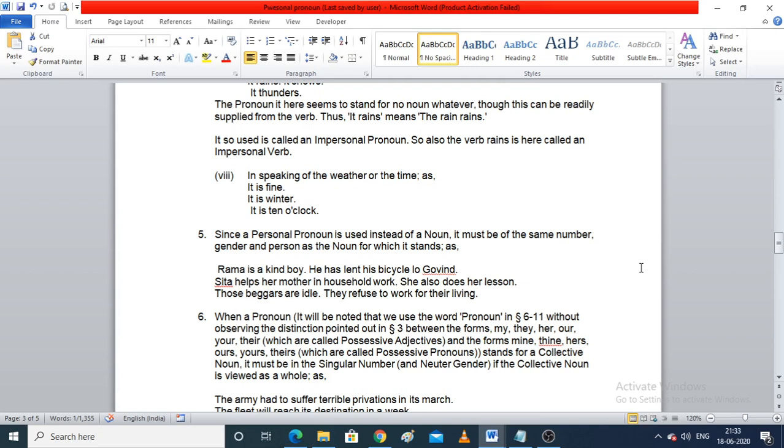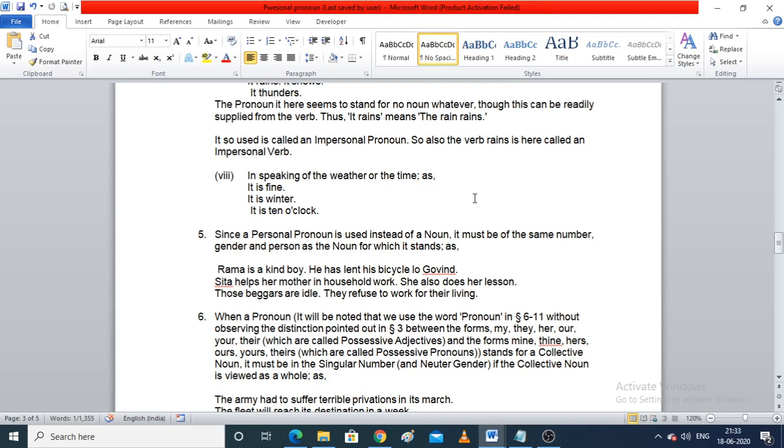For example, we cannot say Ramu is a good boy, they play in the playground. No, we should say Ramu is a good boy, he plays in the playground. Why? Because Ramu is singular, masculine. So we cannot use a plural word, they. We have to use a singular word which depicts a masculine one, because Ramu is a boy, so we will use he.